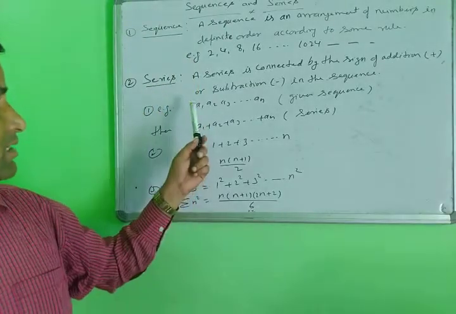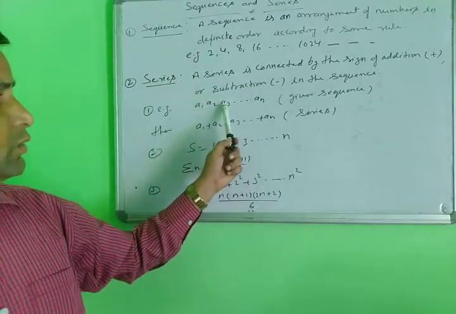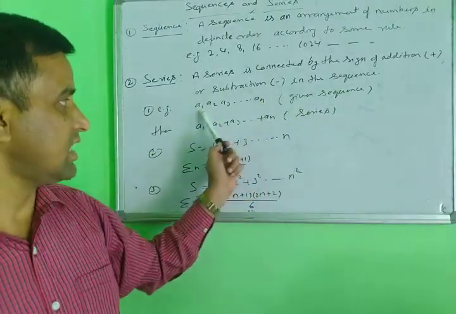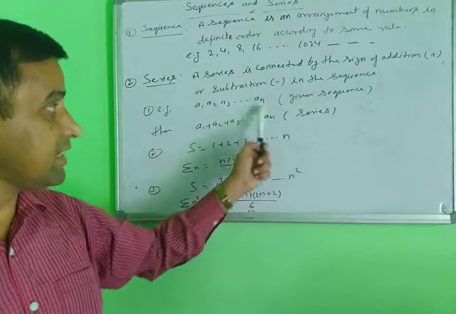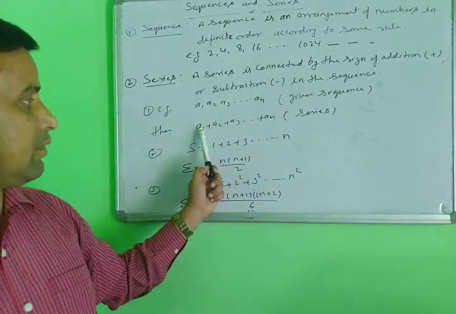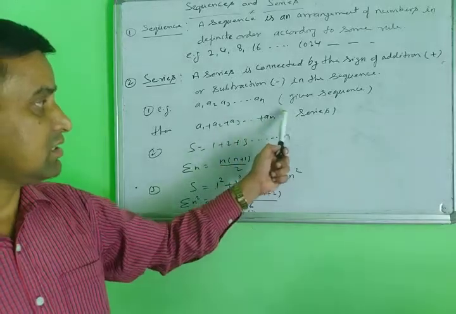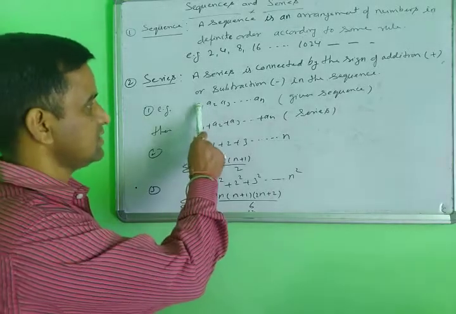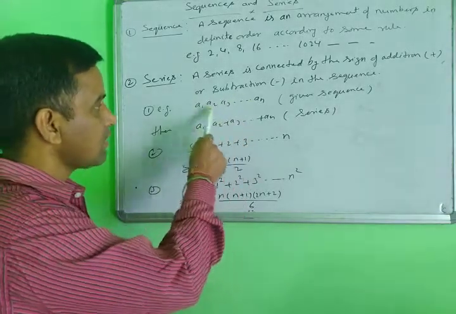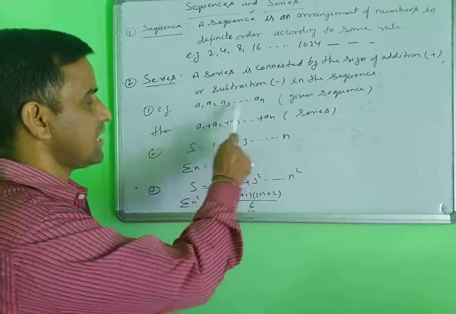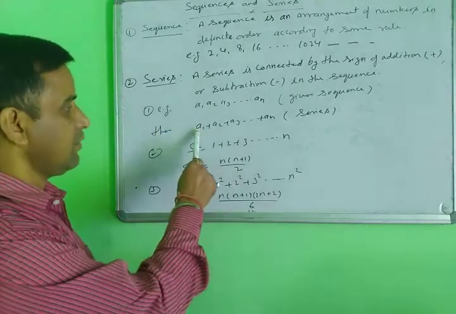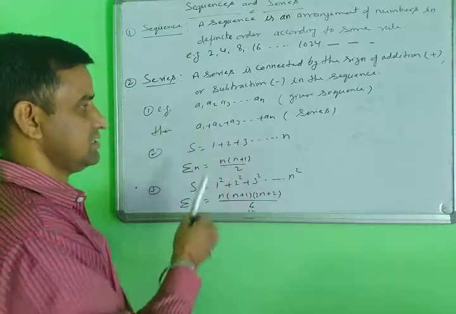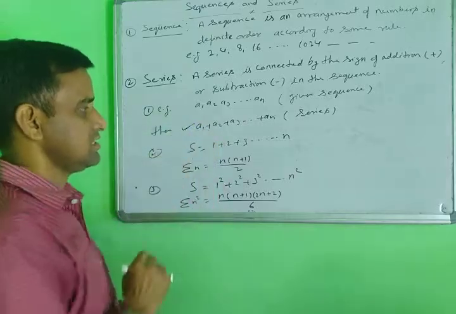Example: suppose any sequence is given, A1, A2, A3, up to AN. This is an example of a sequence. But how do we make it a series? Add them: A1 plus A2 plus A3 plus up to AN. To convert a sequence into a series, you use addition, or otherwise subtraction. So A1 plus A2 plus A3 up to AN, this sequence is converted into this series.